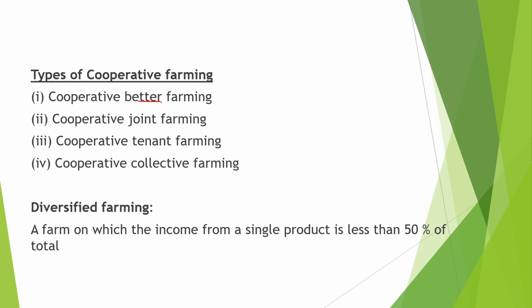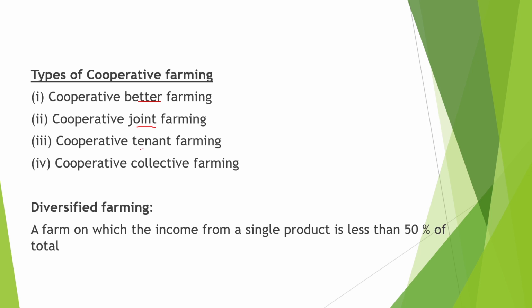First is cooperative better farming. In the cooperative better farming, the members do not cultivate their land jointly and each member cultivates his land. Second is cooperative joint farming, when various farmers in a village pool their land together and agree to treat the pooled piece of land as one big farm for the purpose of cultivation, purchase the necessary inputs for the cultivation and market the crops jointly. They are assumed to have formed a cooperative farming society.